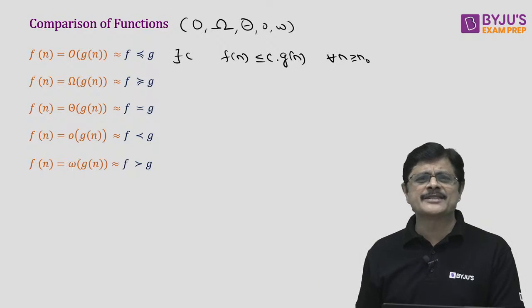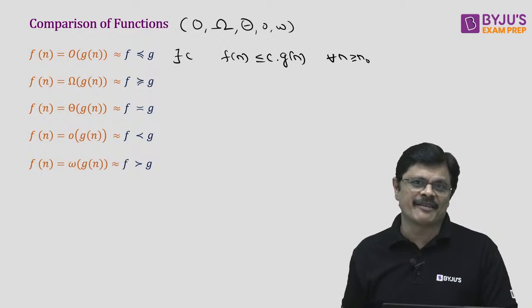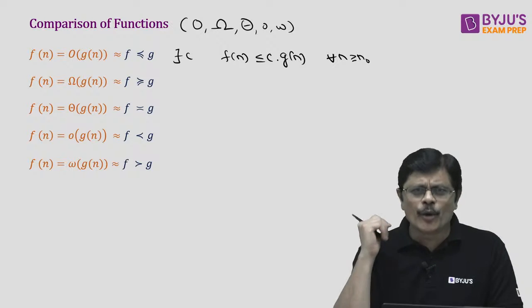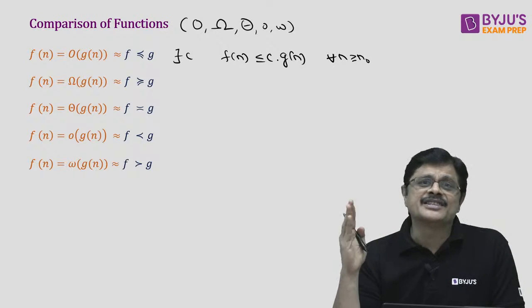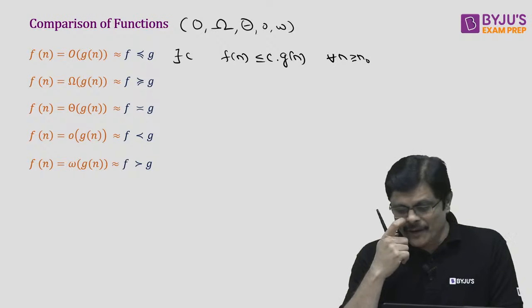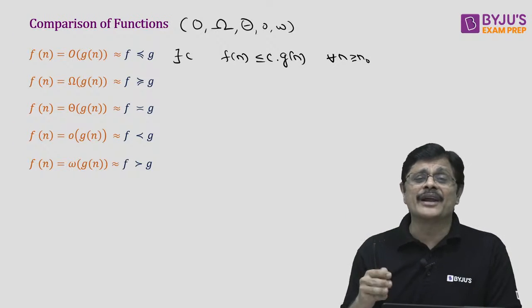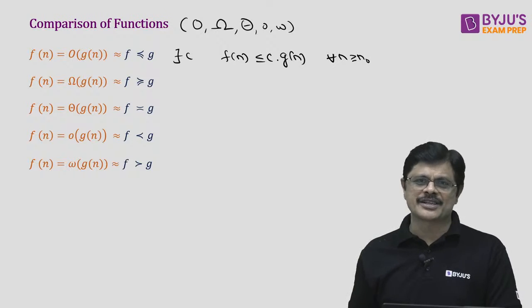What do you mean by f(n) is small o of g? f(n) is asymptotically strictly smaller than g, my dear friends. It is not equal, it is strictly smaller than g. Similarly, f(n) is small omega of g means f is asymptotically strictly larger than g. So when you say big O, it can be asymptotically smaller or equal, whereas small o means asymptotically strictly smaller. That point we need to understand.